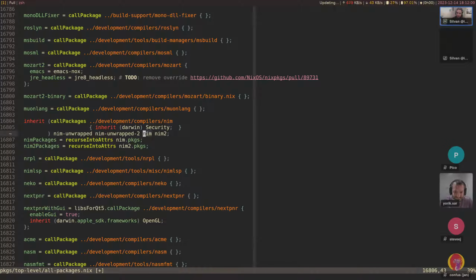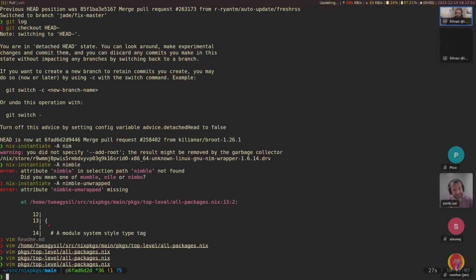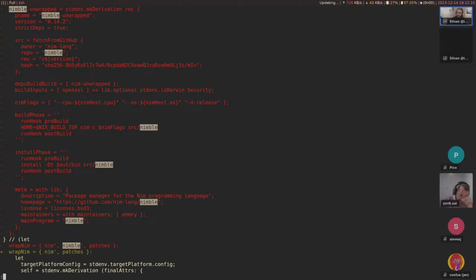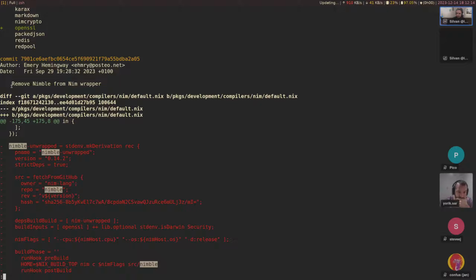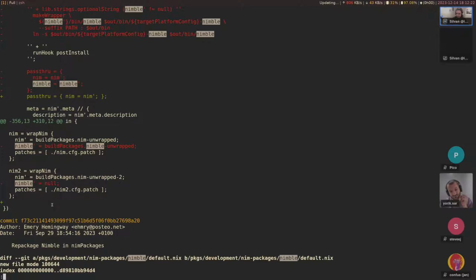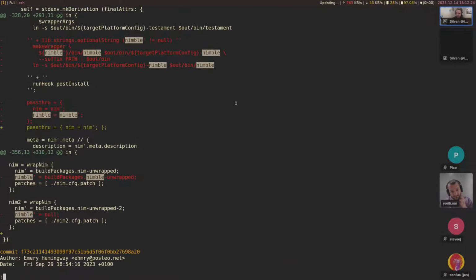Though I guess we should also check the history. For that, I'm just gonna do this and grep for nimble. Yeah. So we have a commit here, remove nimble from nim wrapper. Okay, so it was removed, but apparently this commit didn't remove the mention in all-packages.nix.